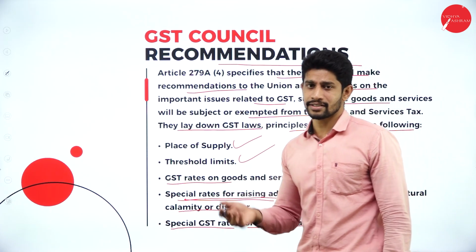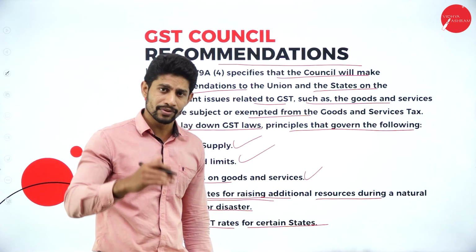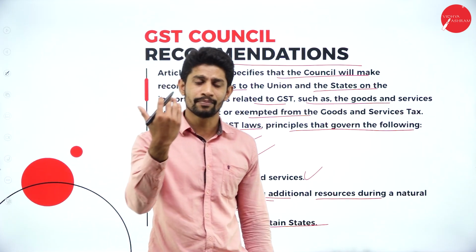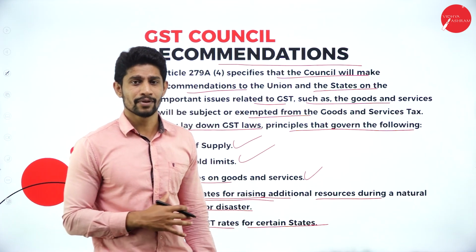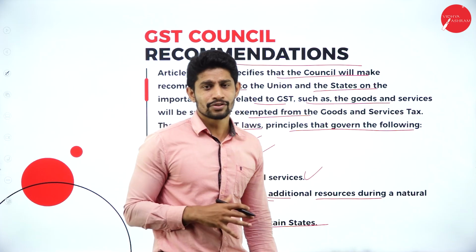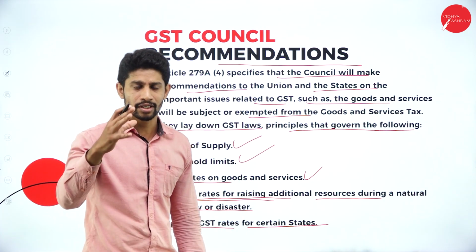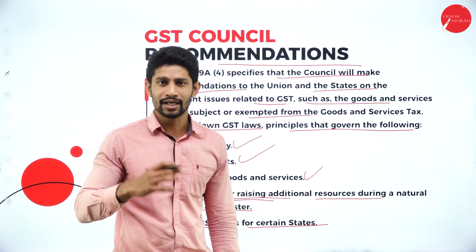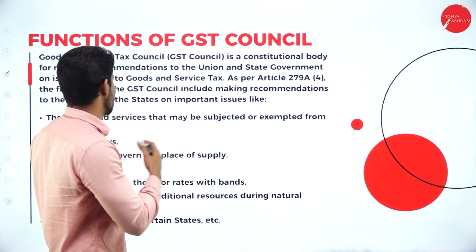Yes, for northeastern states, they might announce special rates. They might reduce the tax rates. For example, if they're imposing 12%, they might recommend imposing 5% based on the particular state's situation. So on these many issues, the GST Council can give recommendations, and those recommendations they can implement in any financial year.